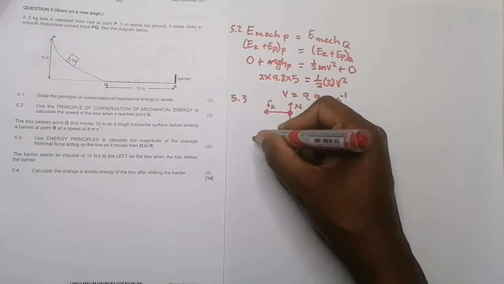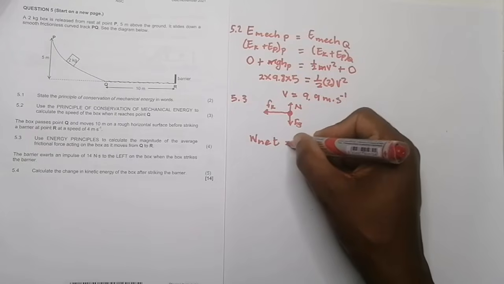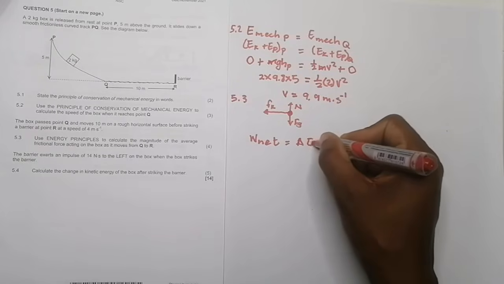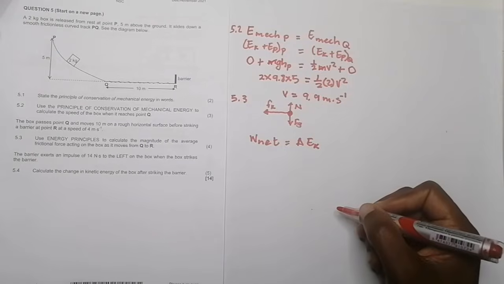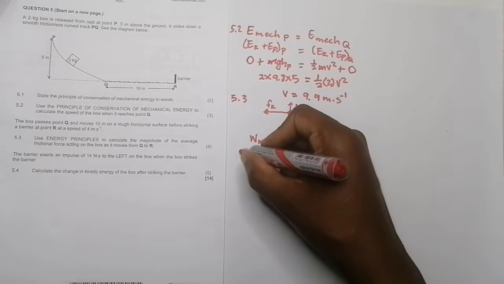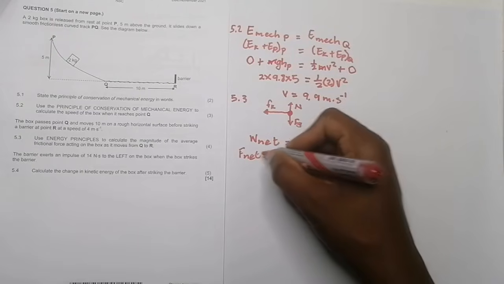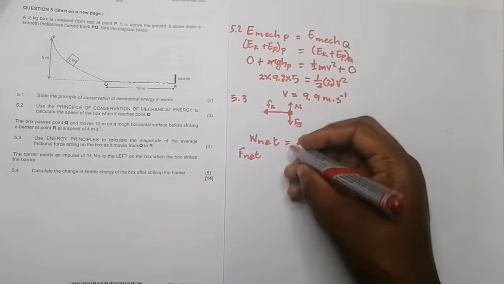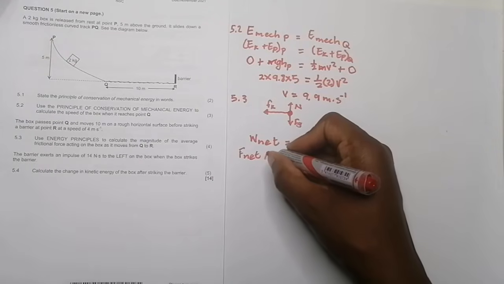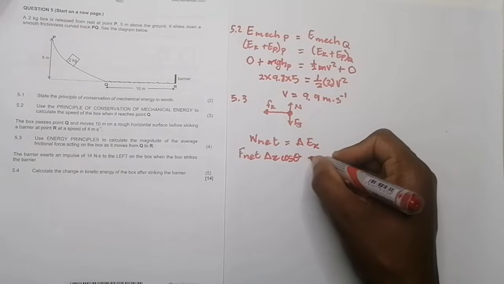So we can say the net work done is equal to the change in kinetic energy. But if we look at net work done, in this case, it's going to be F net. Remember, we're looking for the force, and that's why I'm going this direction. F net delta x cos of the angle theta.